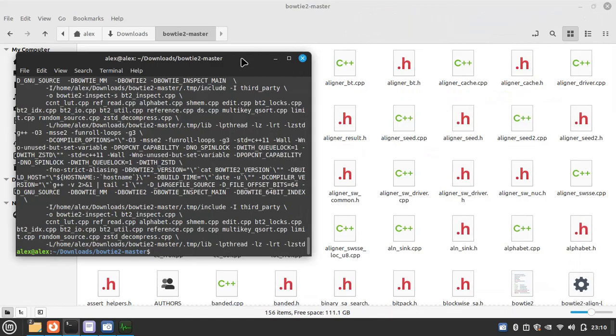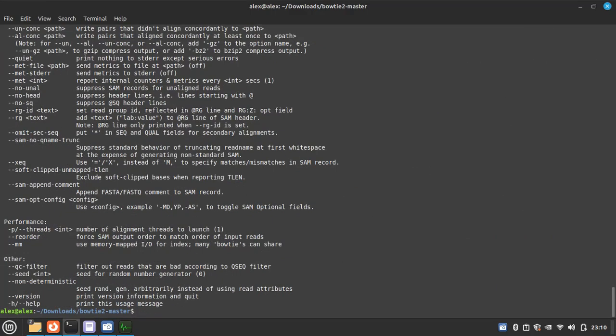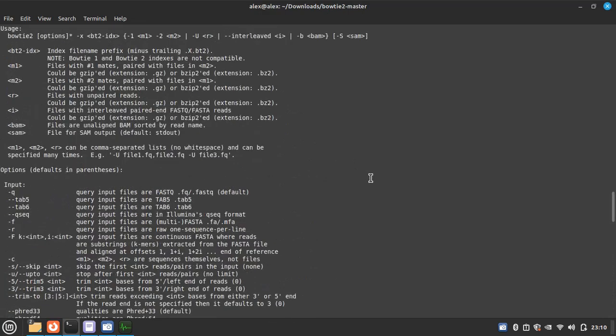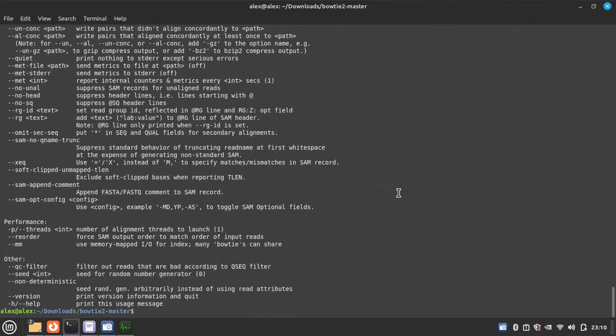So it is done. Now you can just check whether it is installed or not. Simply write bowtie2 -h. So it is showing the manual or usage, which means it is installed successfully.